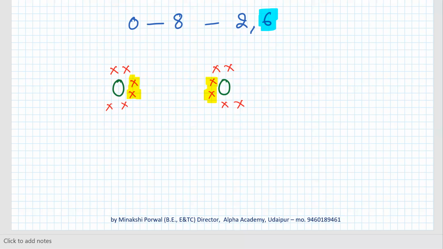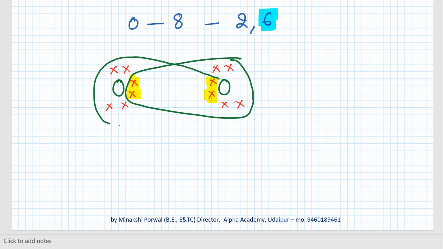Okay. So when they will share 2 electrons, this oxygen will count this 2 electrons also, and this oxygen will count this 2 electrons also. तो इन दोनों ने कितने electrons share किए? 2 electrons. So oxygen will have a double bond. This way we'll write it as a double bond. So now, is it clear? Yes, ma'am. Okay. तो अब जब ये इसका काउंट करेगा 1, 2, 3, 4, 5, 6, 7 and 8. When the other one will count 1, 2, 3, 4, 5, 6, 7 and 8.